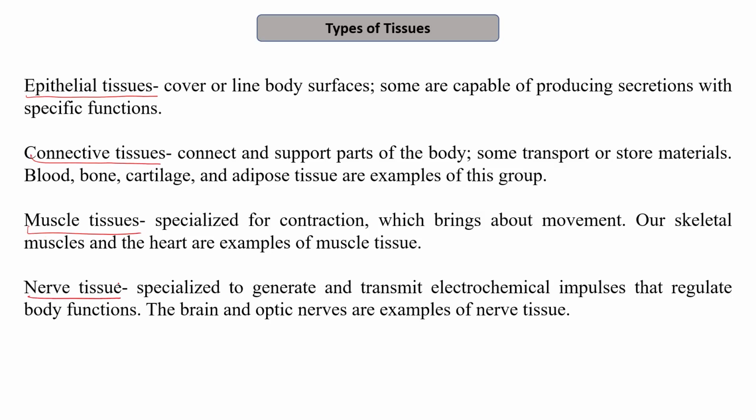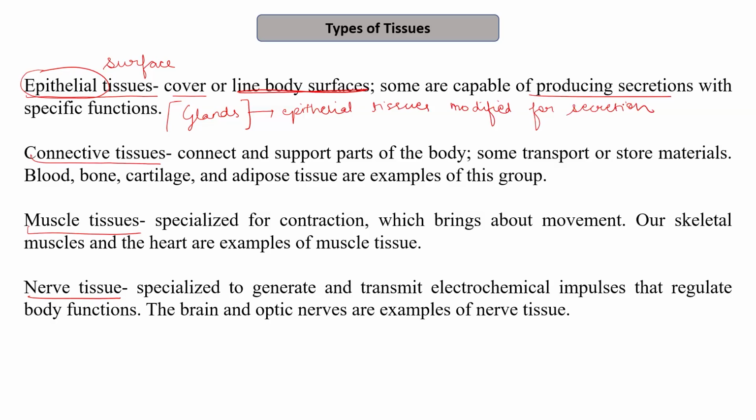The epithelial tissues are the ones that form the epithelial lining on the surface. So they cover or line the body surfaces. Some are capable of producing secretions. They can be further modified to produce the secretion and are known as glands. So the glands are nothing but the epithelial tissues that are modified for secretion, right?